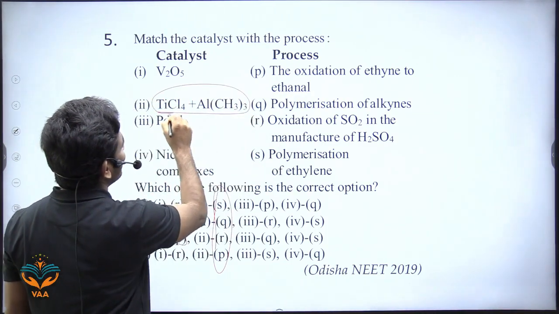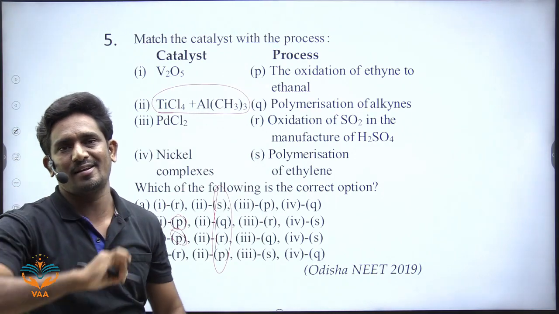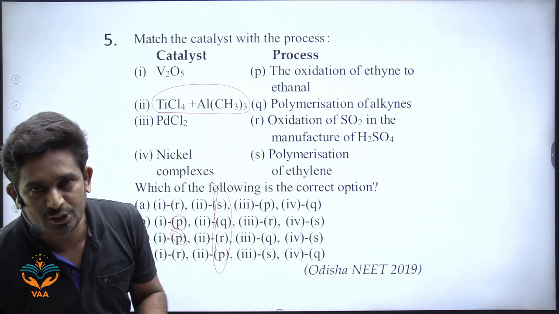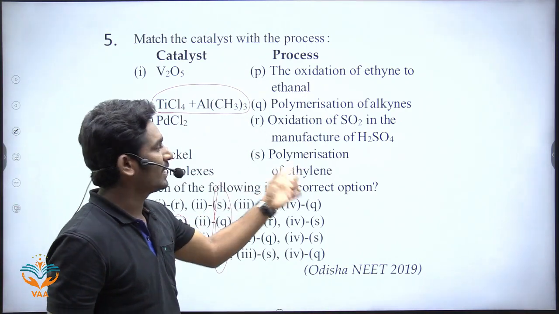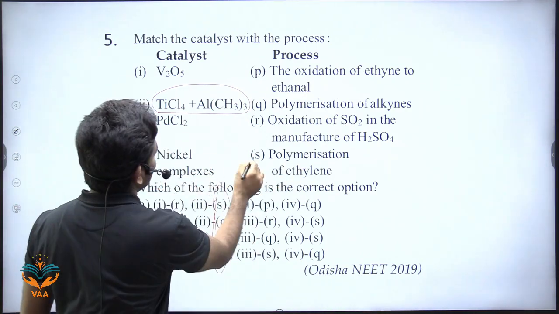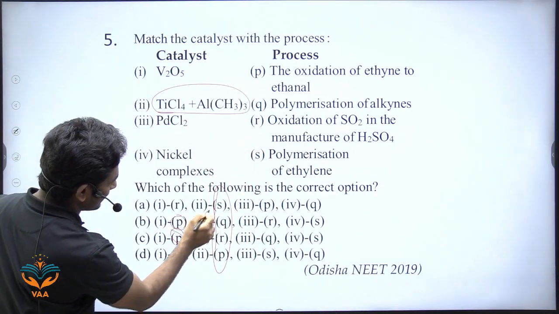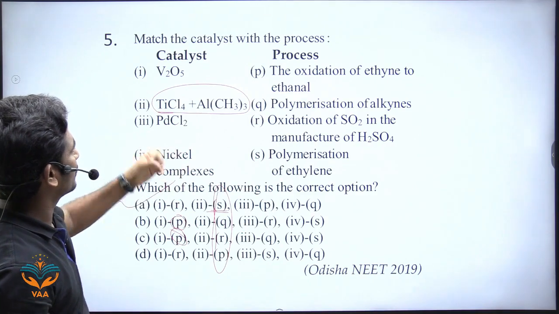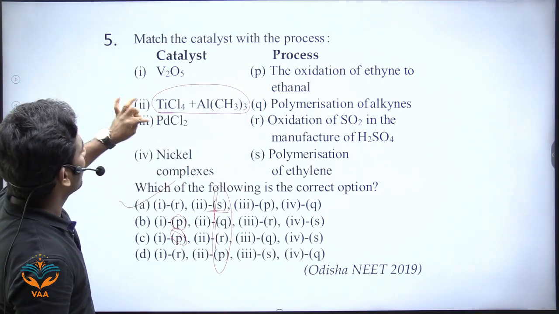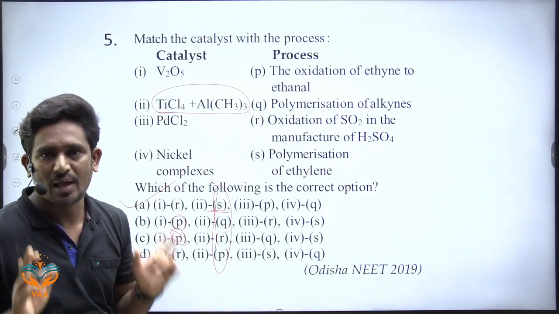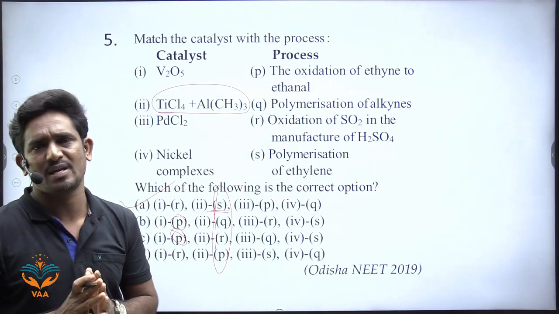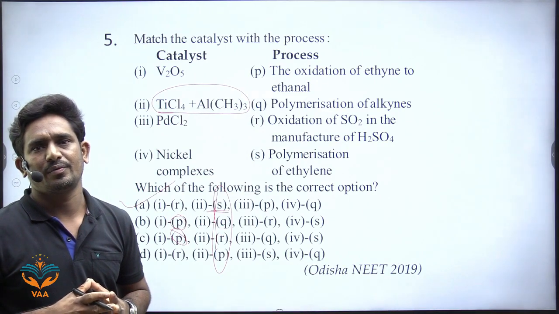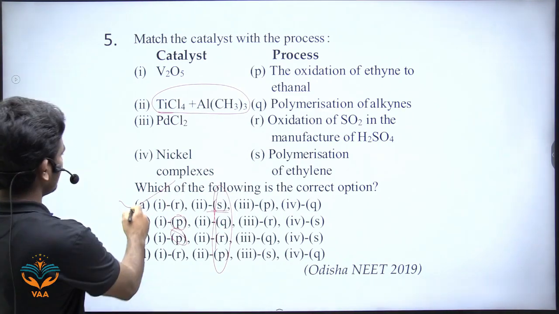So what is the second one? TiCl4 and Al(CH3)3. What is this? It is a Ziegler-Natta catalyst, and this Ziegler-Natta catalyst is used in polymerization of ethylene. So 2 is yes, right? So the answer is A. It is not necessary to solve the remaining catalysts. Don't waste your time. We have to do some smart work in the examination. We have to eliminate the options. So the answer is A.